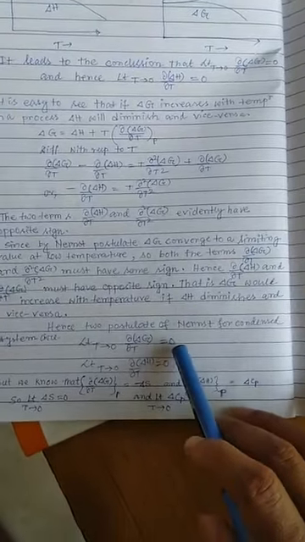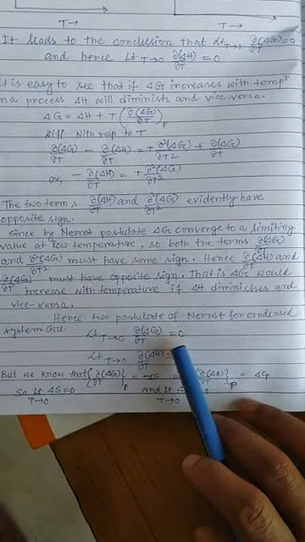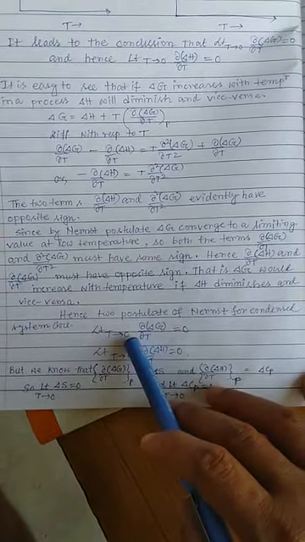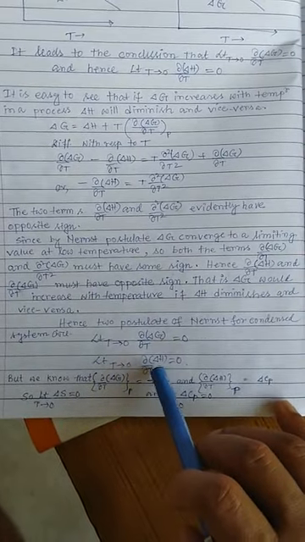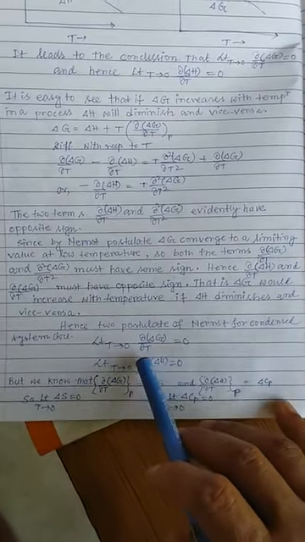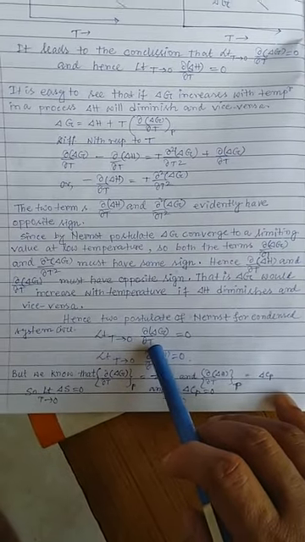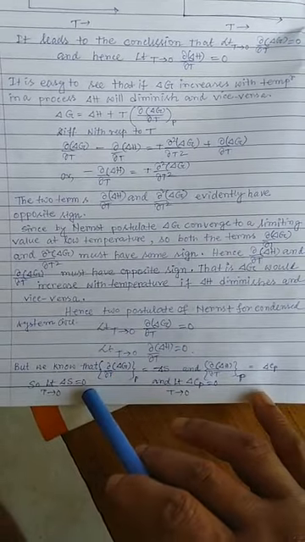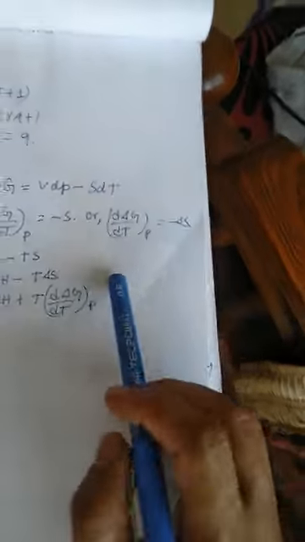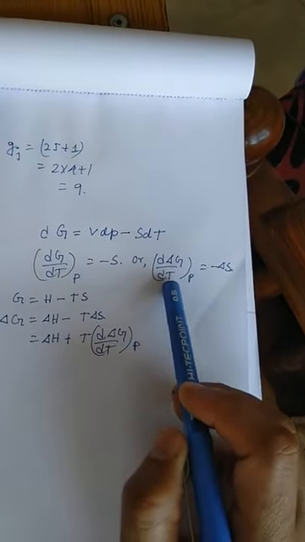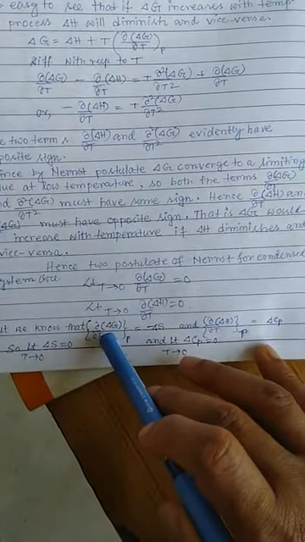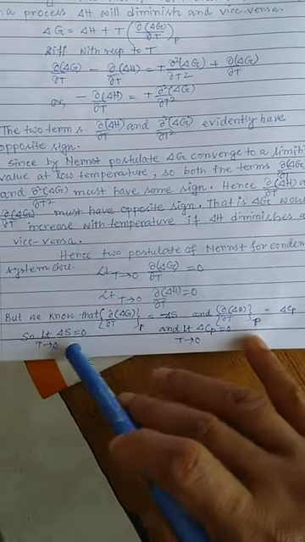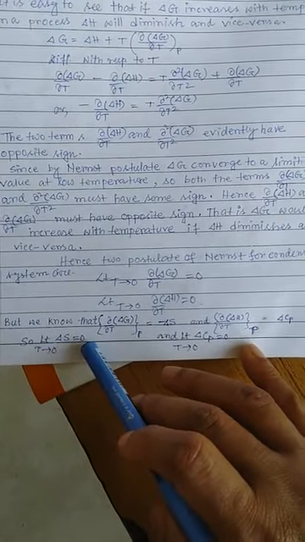Hence the two postulates of Nernst for condensed systems are: when limit T tends to 0, d/dT of del G equals 0, and when limit T tends to 0, d/dT of del H also equals 0. And we know that d/dT of del G at constant P equals minus delta S, so limit T tends to 0, delta S equals 0.